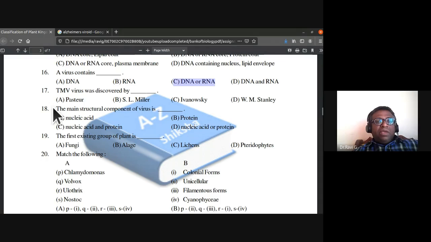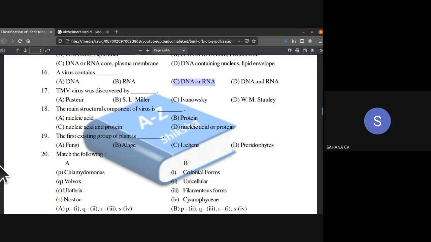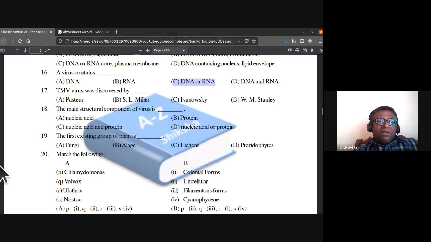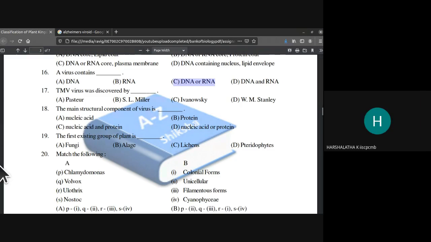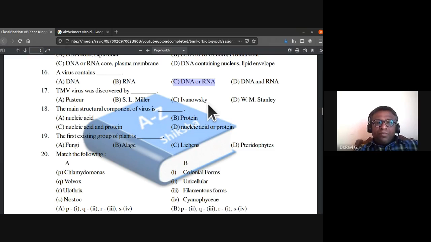TMV. What is TMV? Tobacco mosaic virus. Who discovered tobacco mosaic virus? Option C. Yes, Ivanovsky. Dmitry Ivanovsky, for the first time, discovered this tobacco mosaic virus in the tobacco plant.